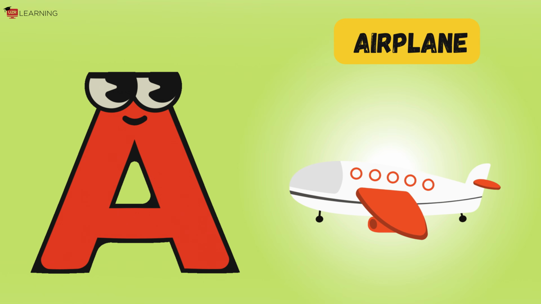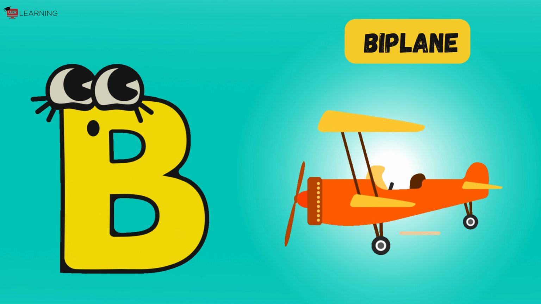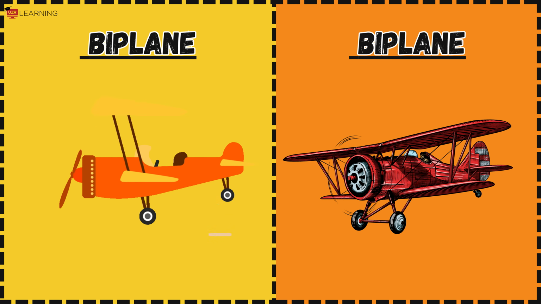Airplane, airplane, airplane. Zooming high up in the sky. B is for biplane, biplane, biplane. Two wings and flying by.